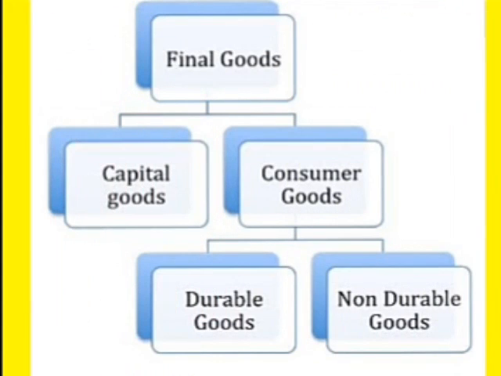Next, final goods are differentiated into two types: capital goods and consumer goods. If we talk about consumer goods, again we have two types: durable goods and non-durable goods.